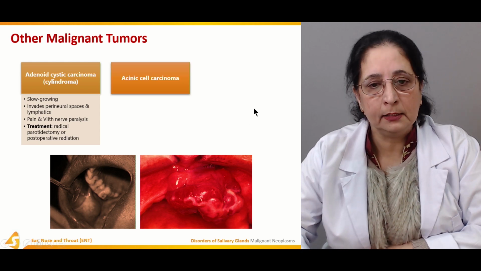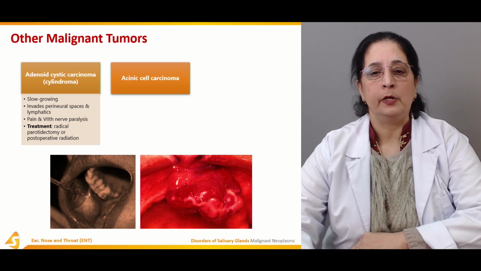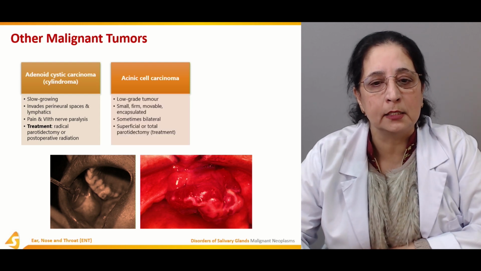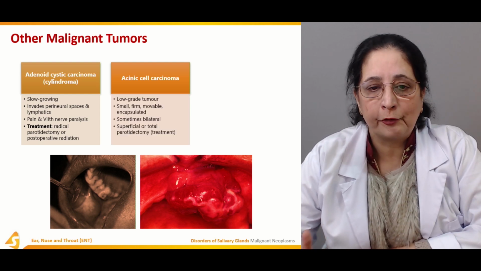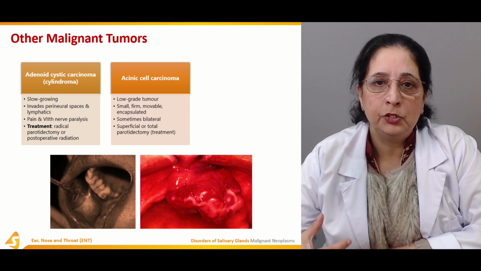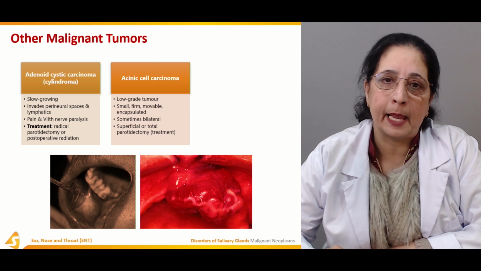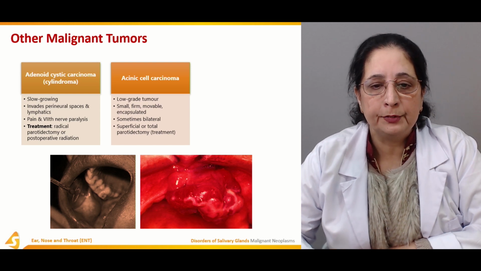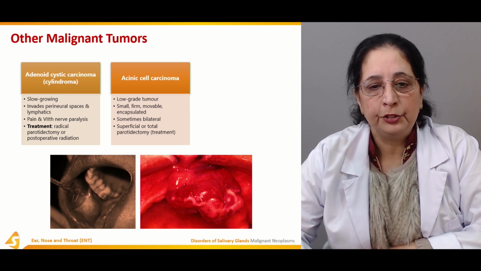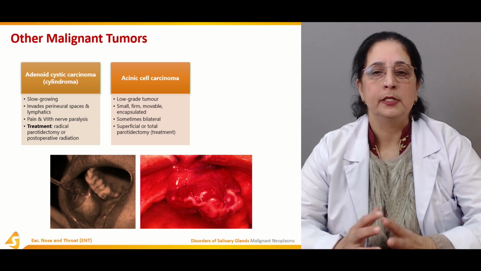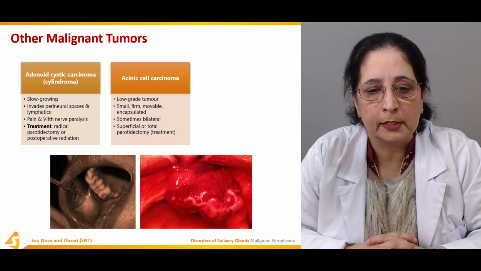And then the other type of malignant tumor is the acinic cell carcinoma. It's a low-grade tumor. The tumor is small, firm, movable, and encapsulated. Sometimes bilateral, superficial or total parotidectomy is performed for the treatment.